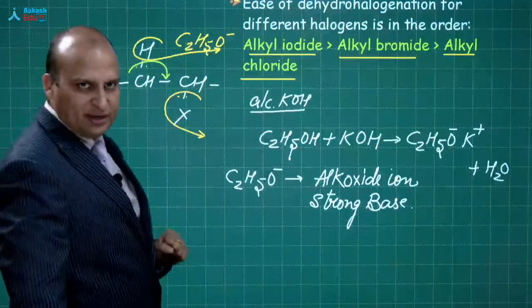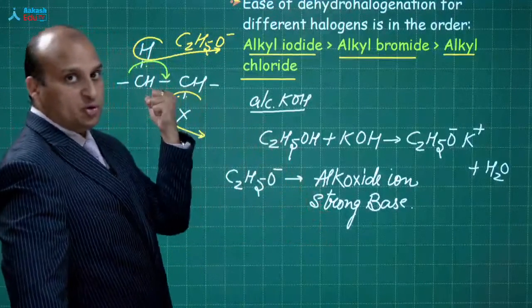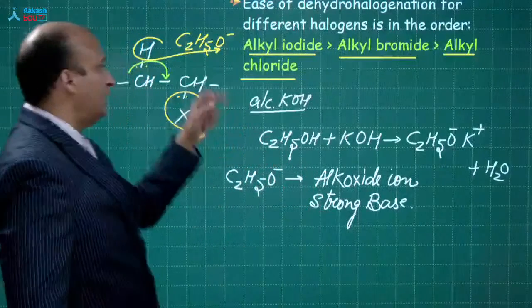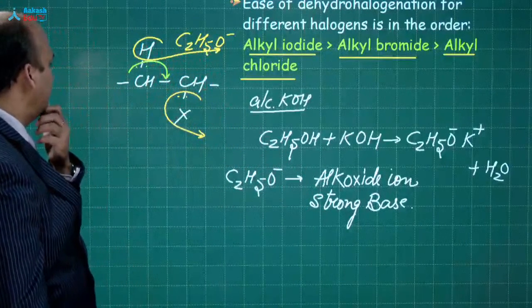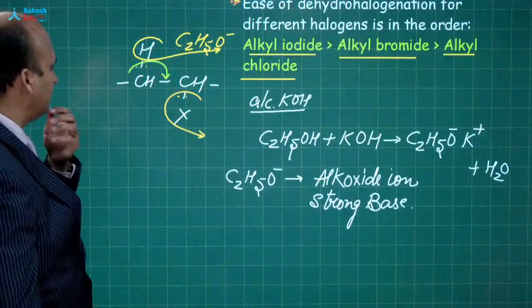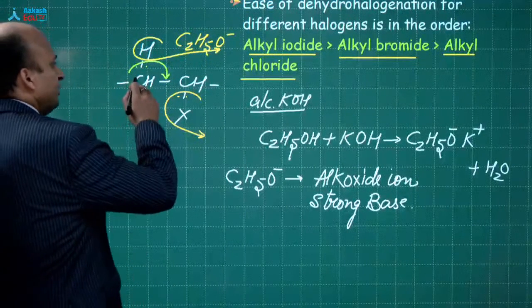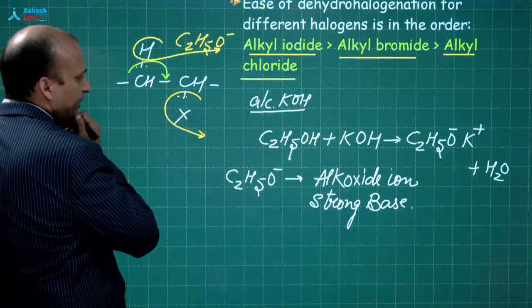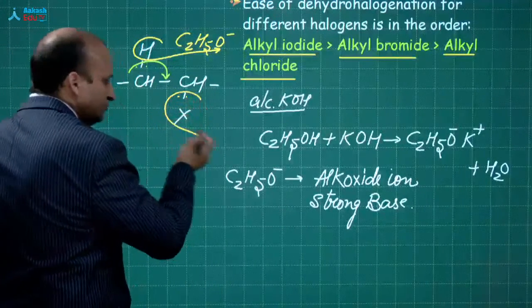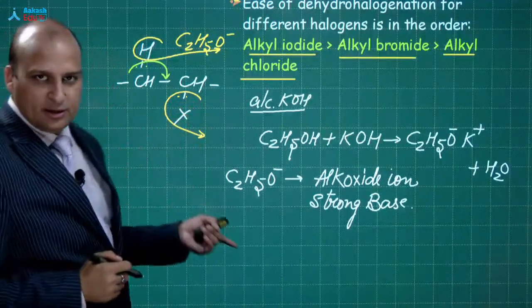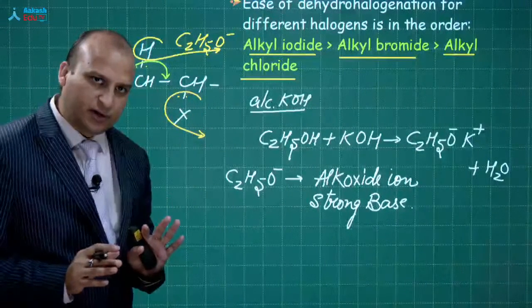So, this is the removal of hydrogen and halogen. C2H5O minus ion is a base. Base will abstract the proton. वो H plus को निकाल लेगा. Base will take out the H plus. So, when the H plus moves out, this carbon gets a negative charge. So, it will pass on the negative charge over here to make a pi bond, and then this X minus moves out. Got it? Understood what is the use of alcoholic KOH?